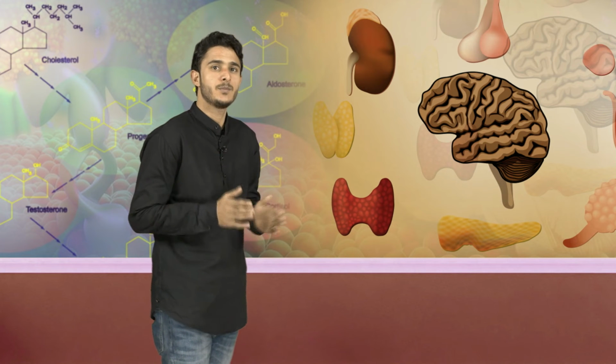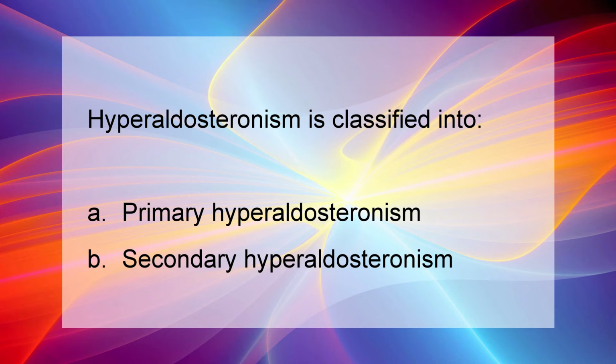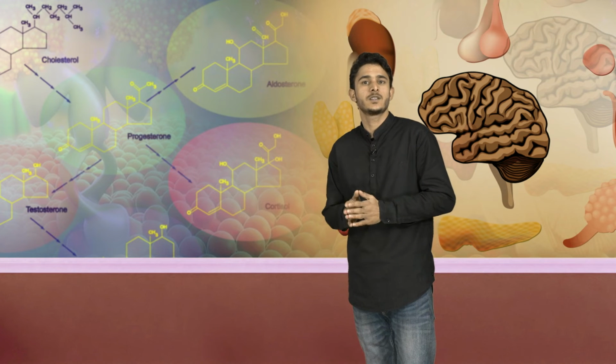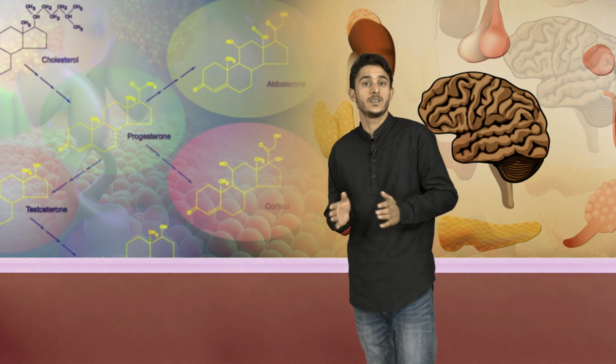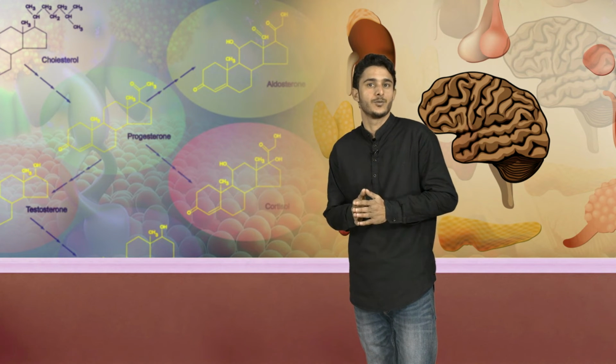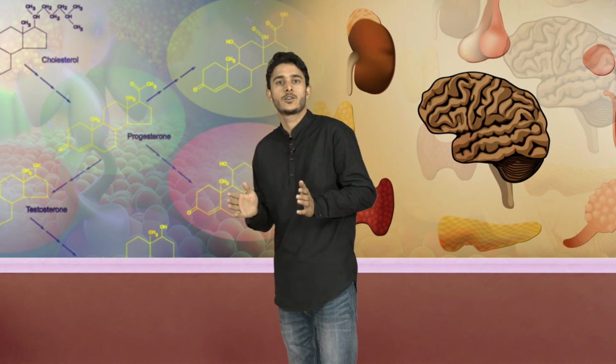Increased secretion of aldosterone is called hyperaldosteronism. Depending upon the causes, hyperaldosteronism is classified into two types: primary hyperaldosteronism and secondary hyperaldosteronism. We will first understand what is primary hyperaldosteronism. Primary hyperaldosteronism is also known as Conn's syndrome. It develops due to tumor in zona glomerulosa of adrenal cortex.